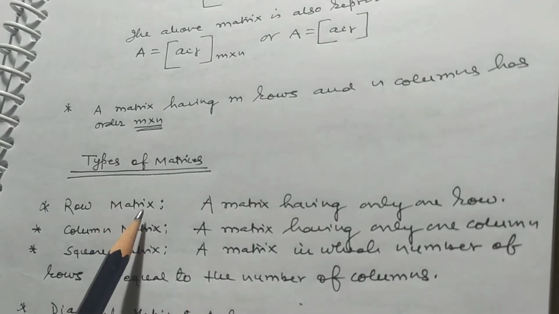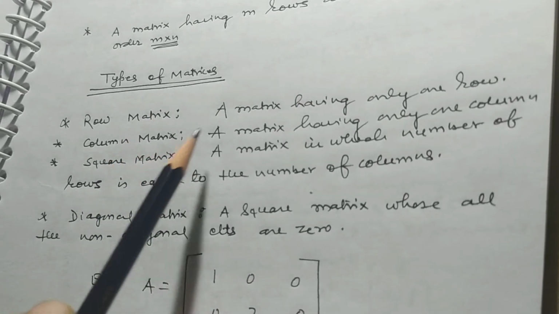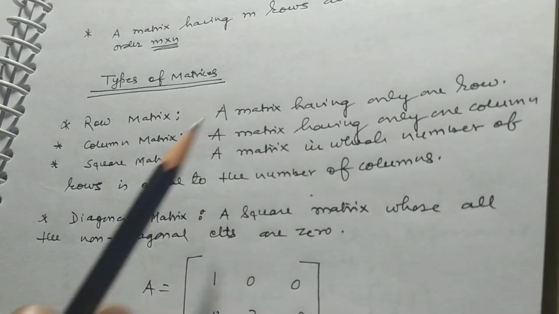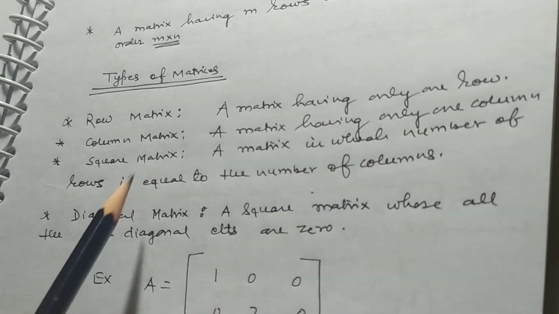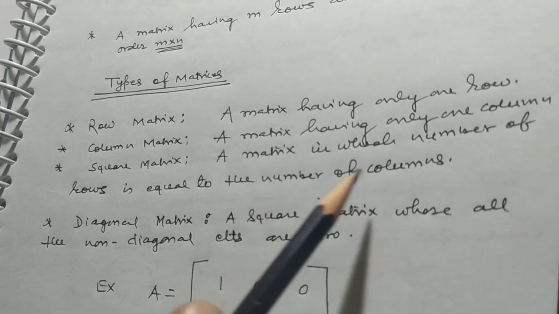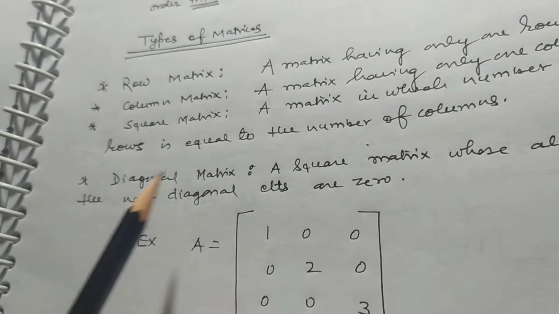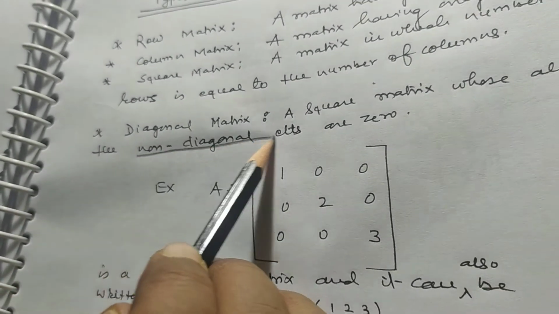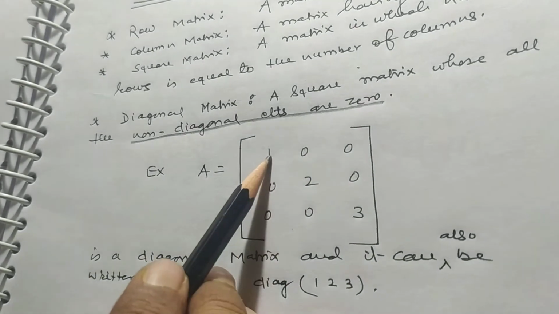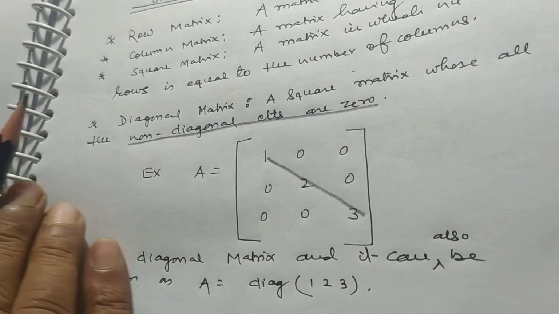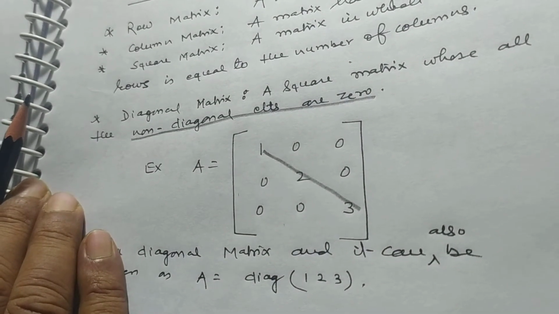Types of matrix. Row matrix: a matrix having only one row. Column matrix: a matrix having only one column. Square matrix: a matrix in which number of rows is equal to the number of columns. Diagonal matrix: a square matrix in which all the non-diagonal elements are 0. These are non-diagonal elements. So only diagonal elements are non-zero, otherwise all the elements are 0.